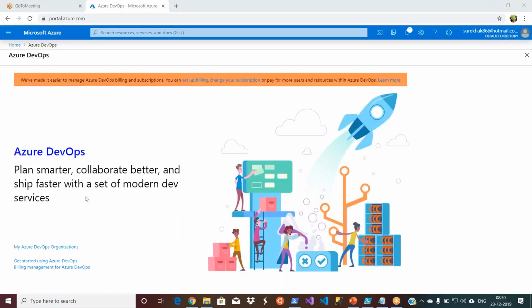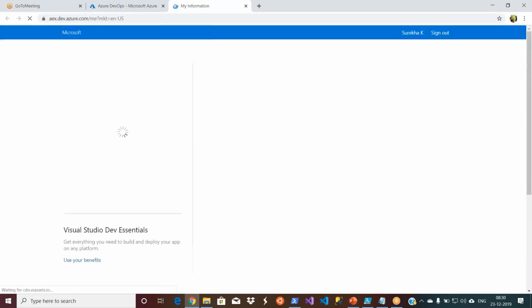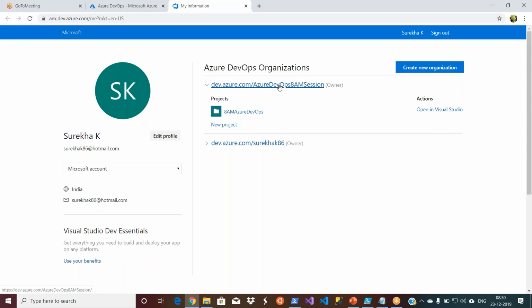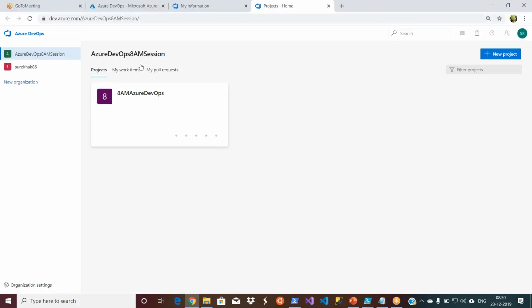So once you landed, you have an option called My Azure DevOps Organizations, because a person can have more than one organization, or be accountable for more than one organization in your company. Last week we created one organization, that is Azure DevOps 8 AM session. So I simply open this. We created one sample project last week. Let's create one more. This time we'll look into this in detail, what exactly we are creating.